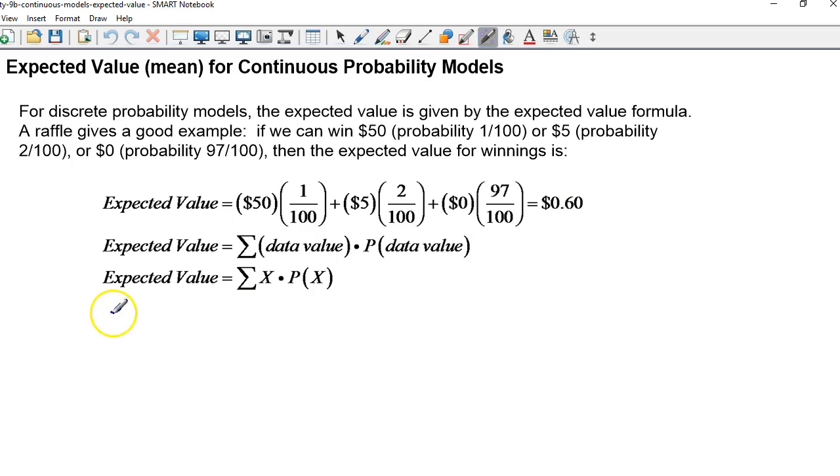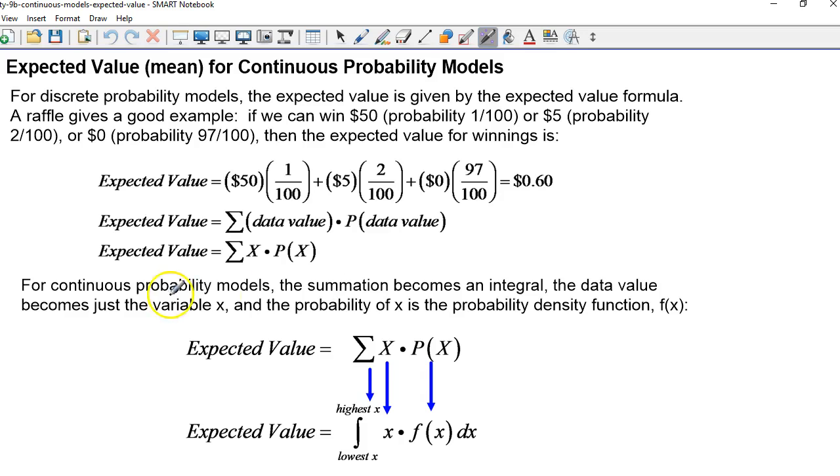So we could think of it this way. Expected value is the sum of a data value times its probability. Okay, so for continuous probability models, what we're going to do is just take those same ideas but translate them into continuous variable space. So the data value here is x, and the probability value just becomes the probability density function. So this is the data value times the probability density function. And then we're taking the sum, so the integral, the sum from the lowest x to the highest x. So the summation becomes an integral.